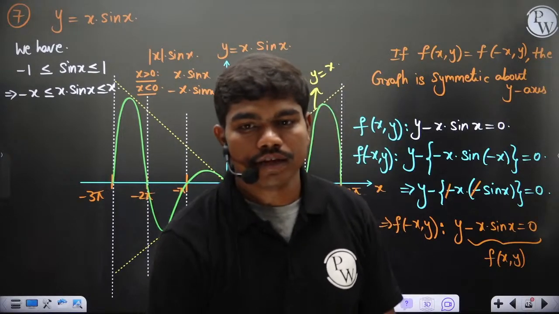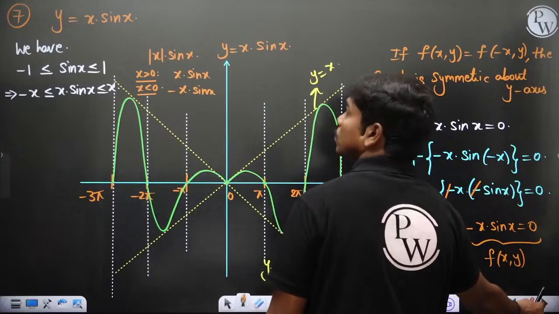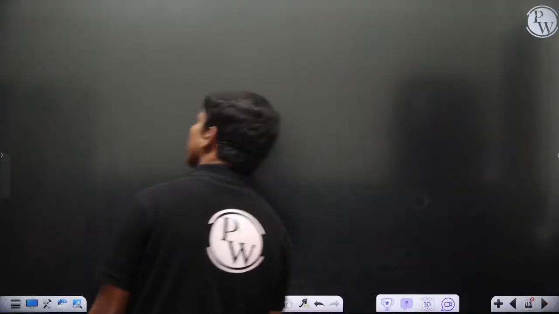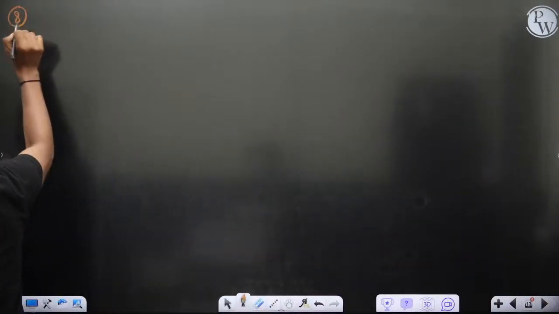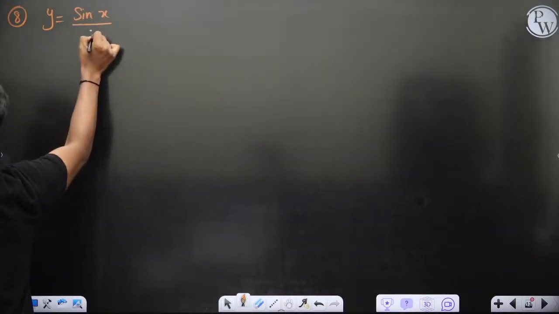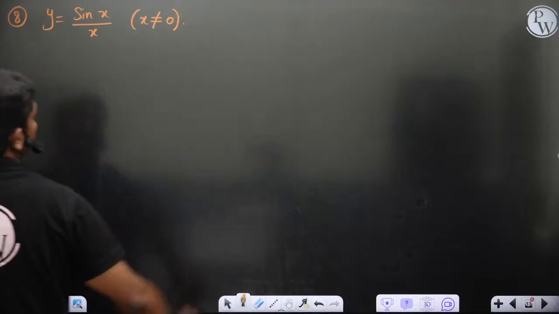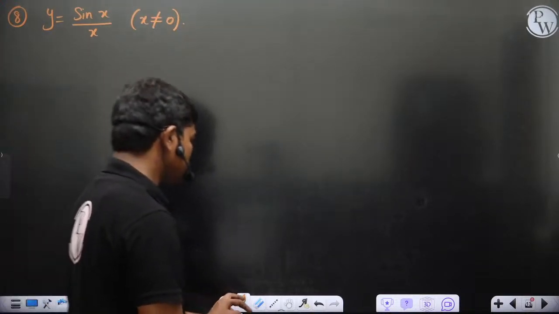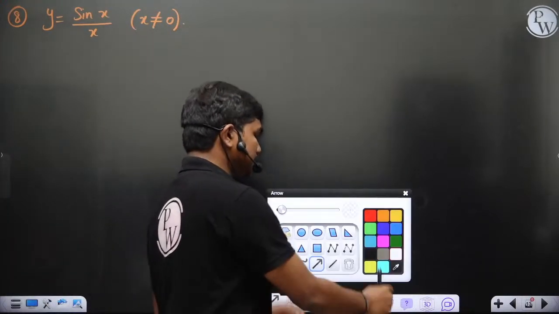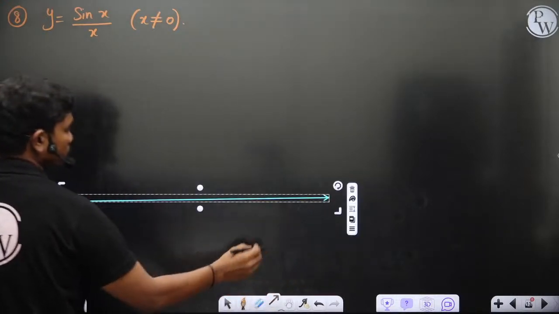Yeah. Now let's go for one more graph, sin x by x. Okay, so 7, 8. Y is equal to sin x by x, and in bracket x is not exactly equal to 0. Okay, so x is not equal to 0. Now how to plot this? Let's see. Again, first let us develop the coordinate system, then we'll see what's the story.